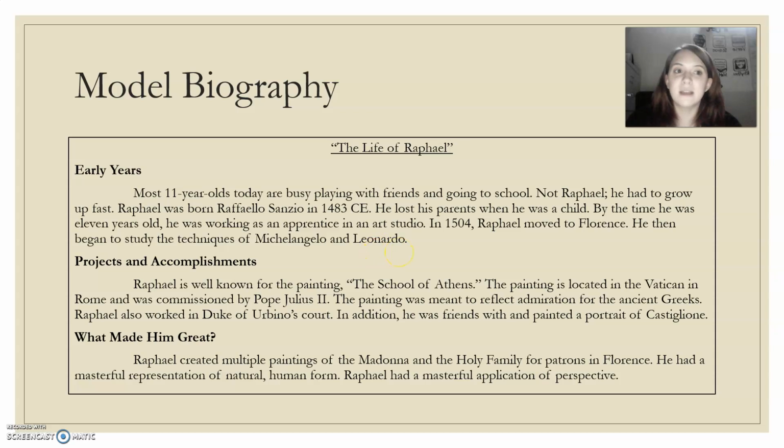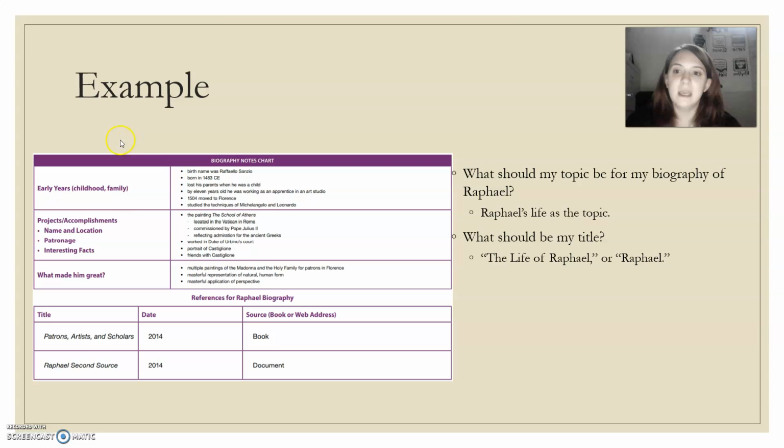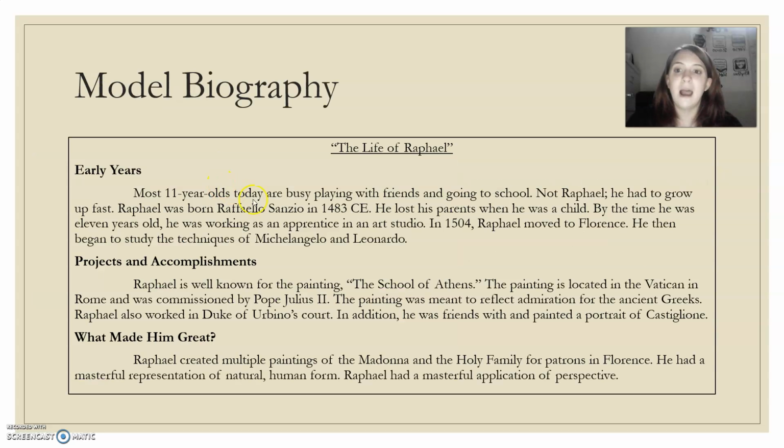Now, also notice that when I was doing my note taking, I used fragments, I used pieces, but when I'm creating my biography, I'm not copying this exactly as it's written. I'm making it into full sentences. Also notice how the first sentence grabbed your attention. I didn't jump in telling all these things about him. I did something to hook you. That's what we're talking about when we say hook, something that's going to stand out.